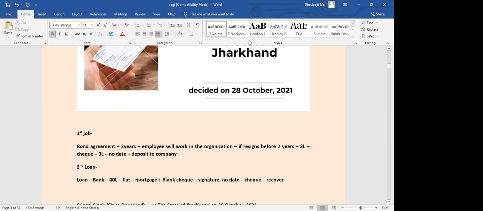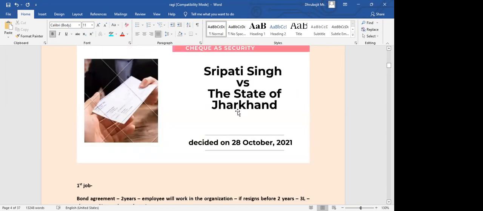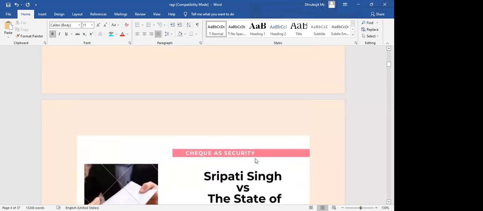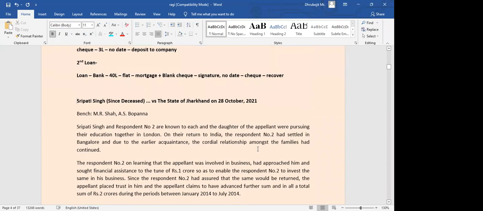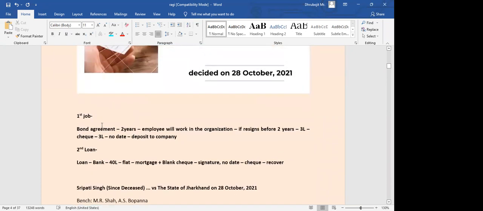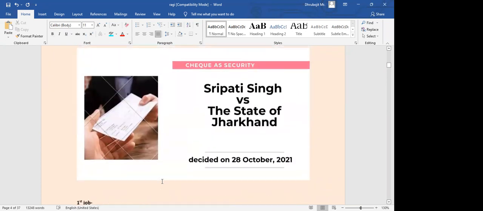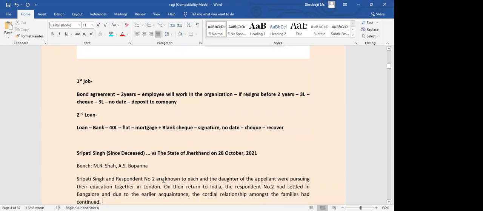Sometimes parties may approach the bank, deposit the check and demand the money also. So this case is Sripati Singh versus State of Jharkhand. It was decided on 28th of October 2021, actually the same date as the previous case. Now we will see what happened in this case. This part understood, right? So the security thing. Yes, ma'am.